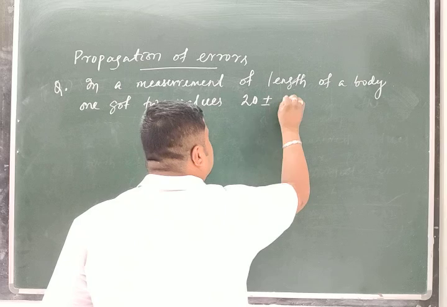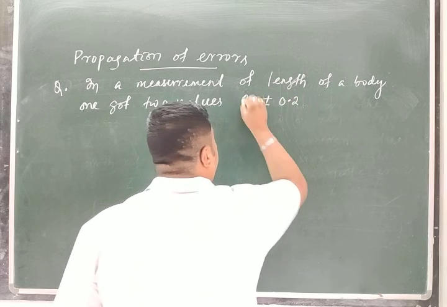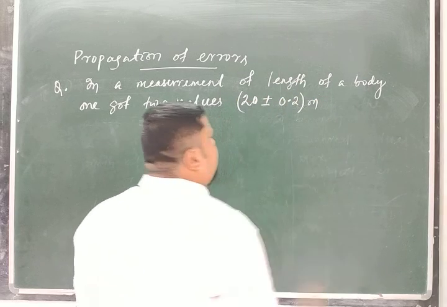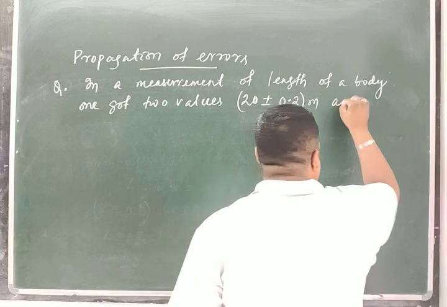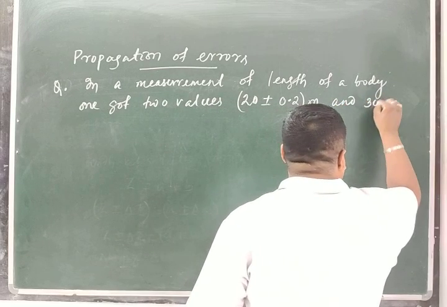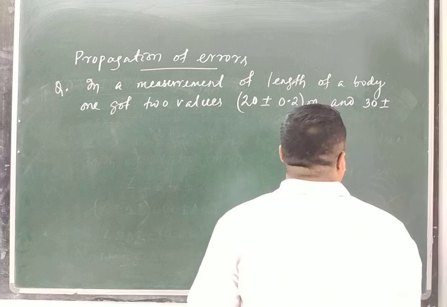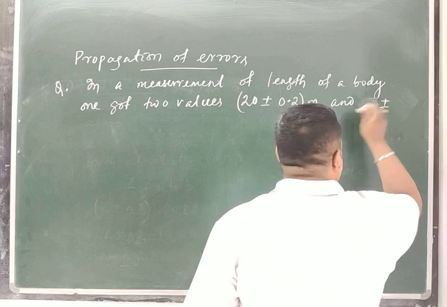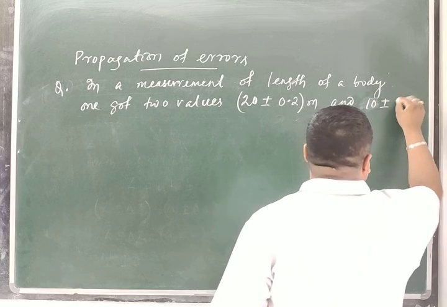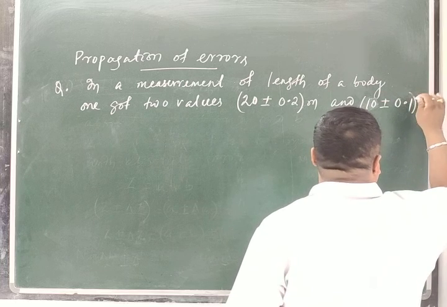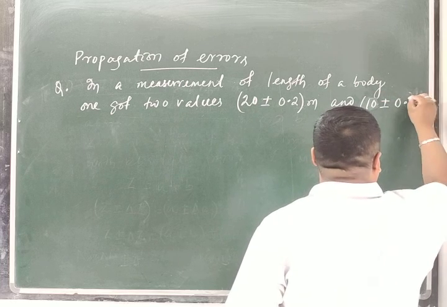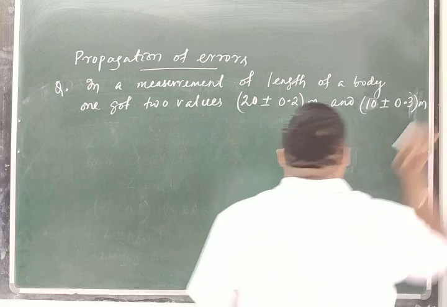20 plus or minus 0.2 meter and 10 plus or minus 0.3 meter.